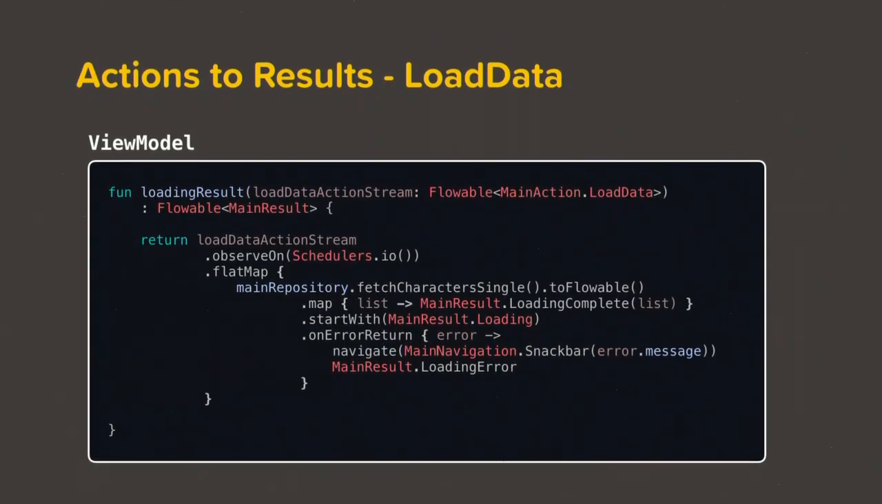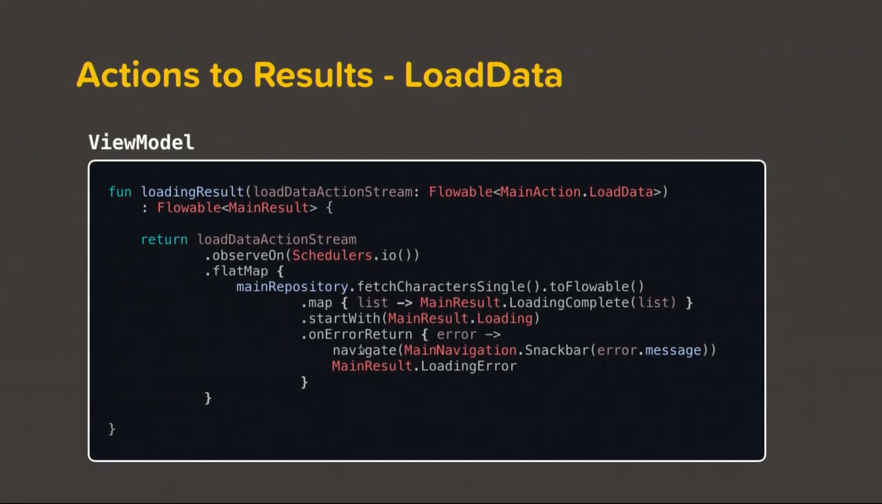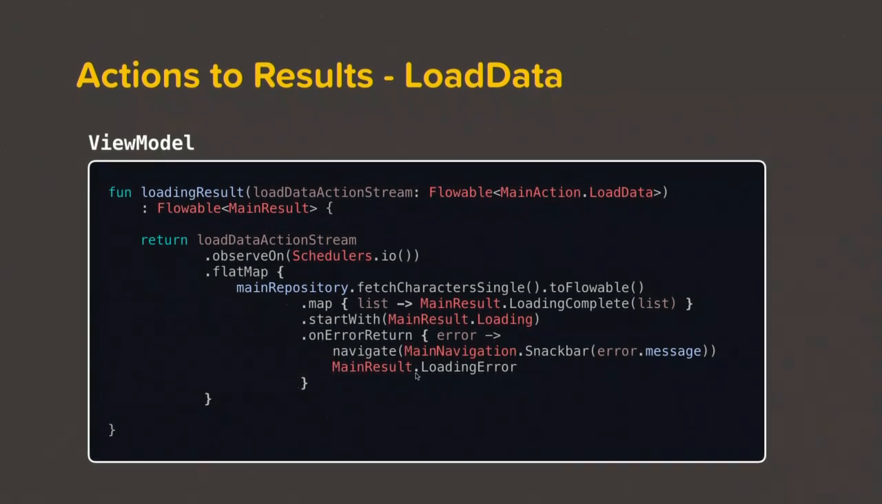So this is the code that is going to be in our view model. So we have a stream of actions. What we're going to do is take that stream of actions and take each action and convert it to multiple results. So this load data action stream is a bunch of actions coming in. We're going to observe this and do a flat map, and then we call the repository to get characters, then we map it to a successful result, then we start with loading, and on error, we're going to navigate to show a snack bar, and finally, we are going to emit a result of error.